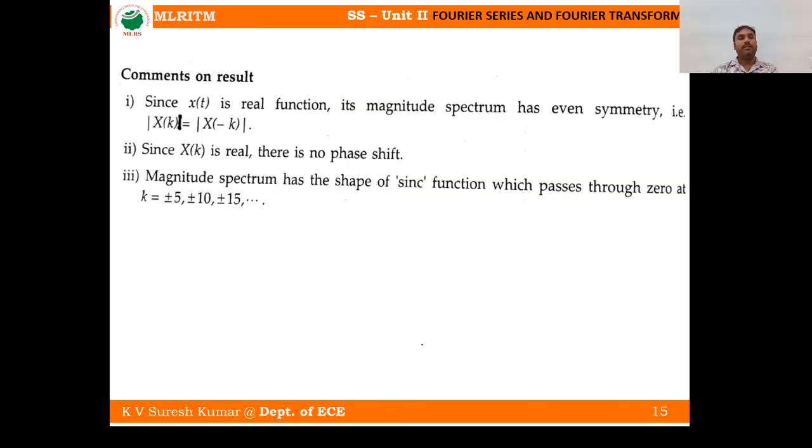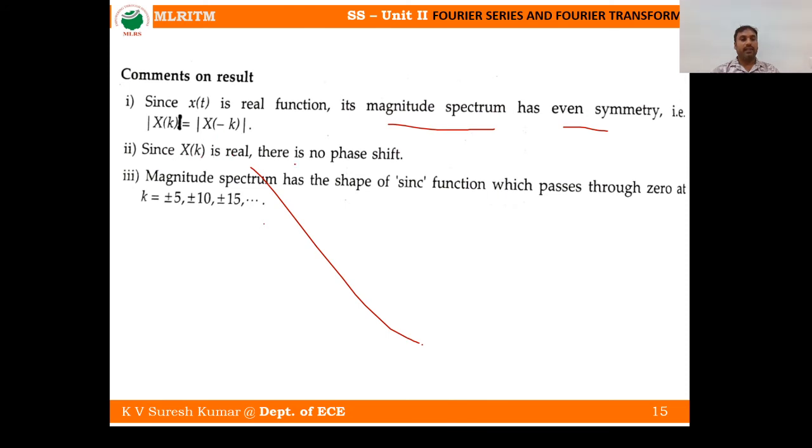What are the comments on the given spectrum, right? Since x of t is a real function, its magnitude spectrum has even symmetry. We have already discussed even symmetry in the previous lecture, right? And what is meant by even symmetry? x of k is equal to x of minus k.